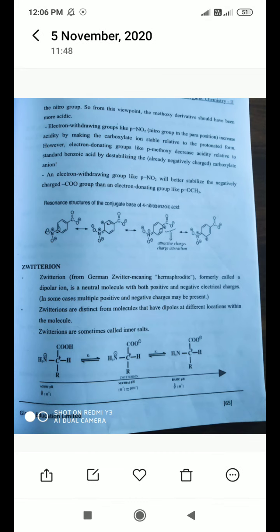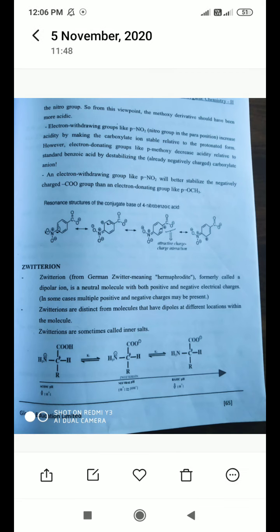Because all the amino acids have the amino functional group and the carboxylic acid functional group, that is COOH at the tail and NH2 at the head. Both groups, NH2 and COOH, can possess some charge.